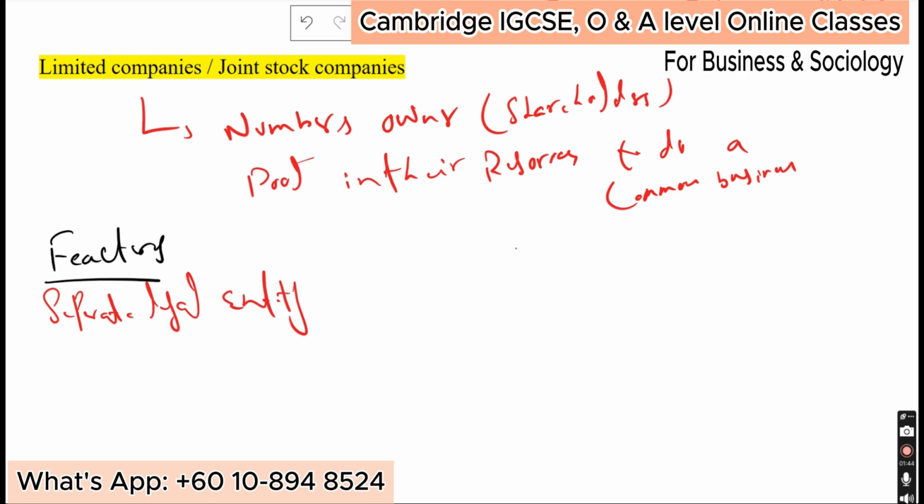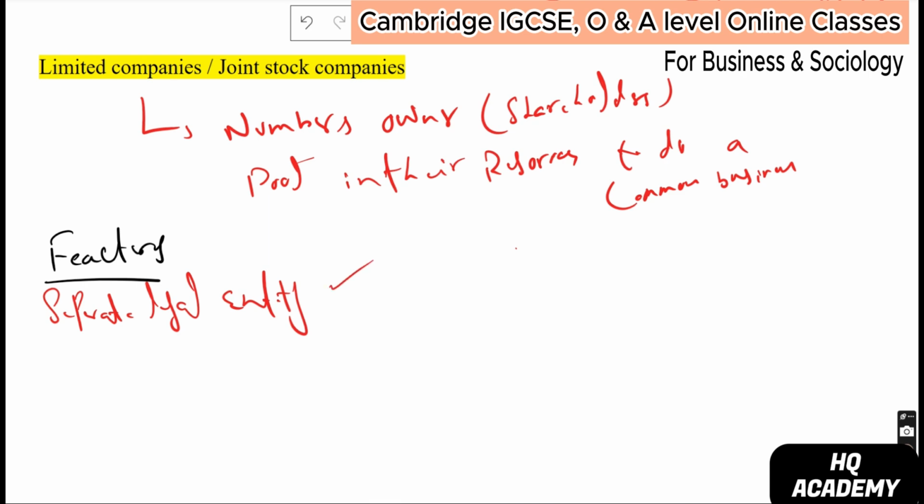Keeping in mind, what does it mean? It means that if any one of the shareholders dies, that doesn't affect any function of the business. The business will continue. Whenever I say the business becomes a legal entity, that means the business will not be affected by the death of any person. The business still continues.